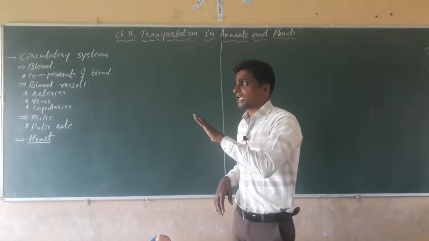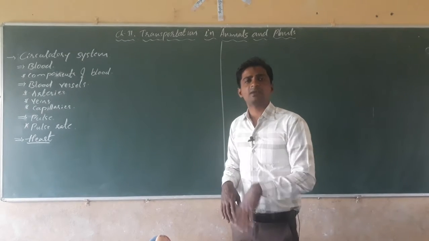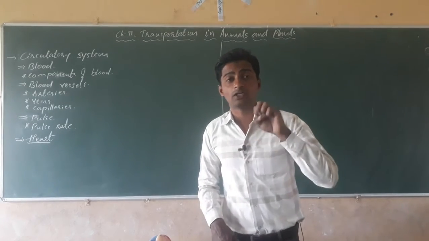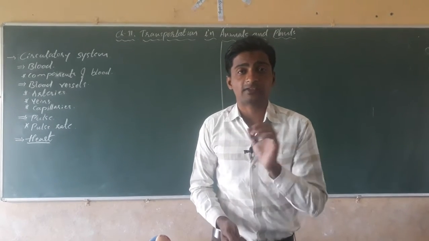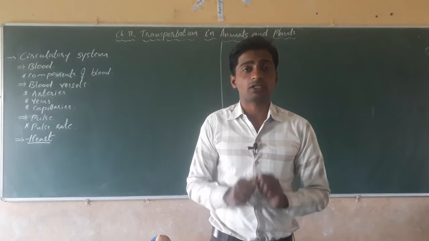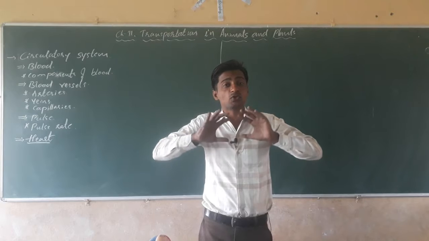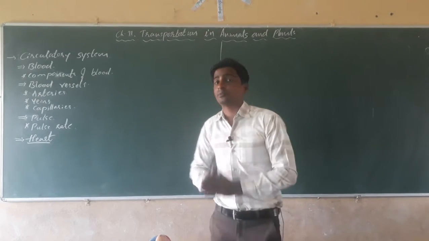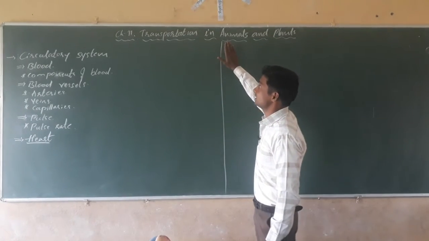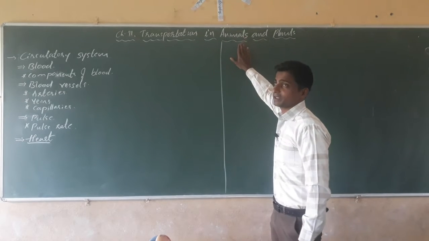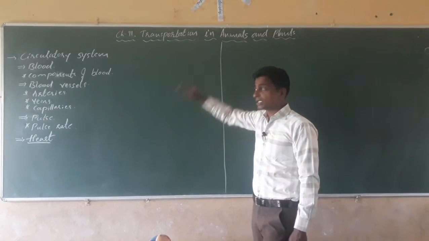All living organisms, including plants, animals, even microorganisms, take food, water and air for their survival, and these have to be transported to each and every part of the body, which we will study in this topic, that is transportation of materials in animals and plants, isn't it?